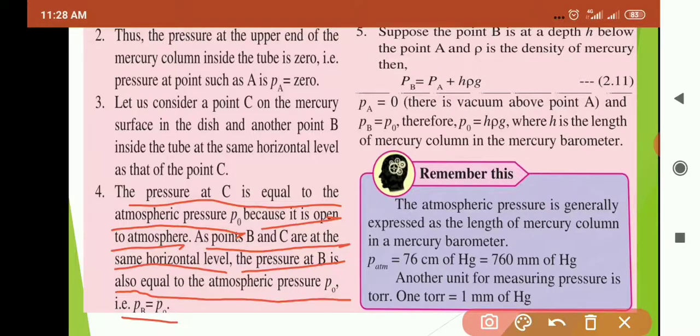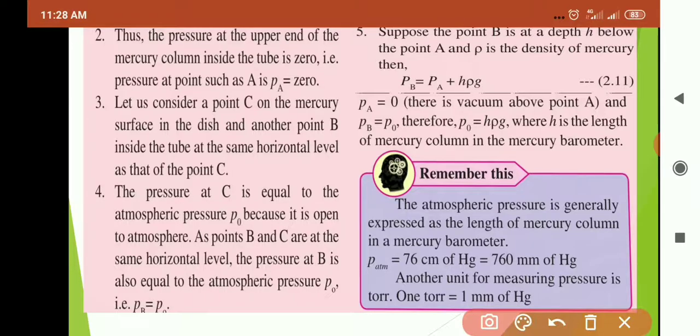Now the fifth point is, suppose the point B is at a depth H below the point A and rho is the density of the mercury. Then the pressure at B will be greater than PA at A, because A is at the top and B is downside. Then the pressure will be more at B than at point A.